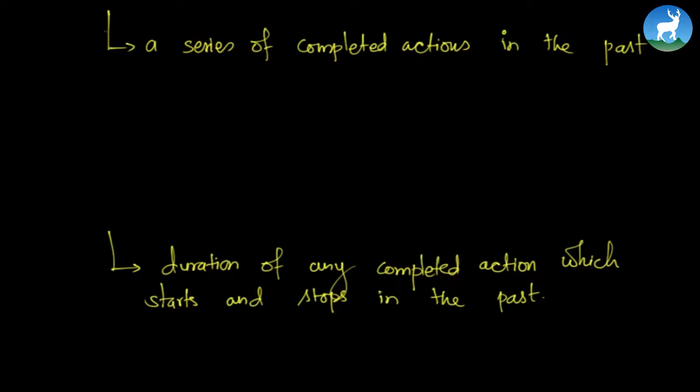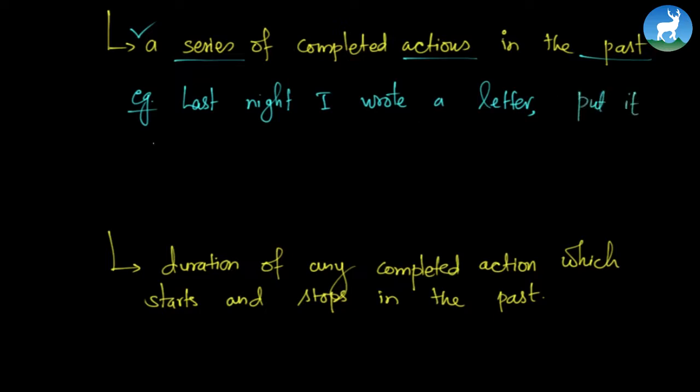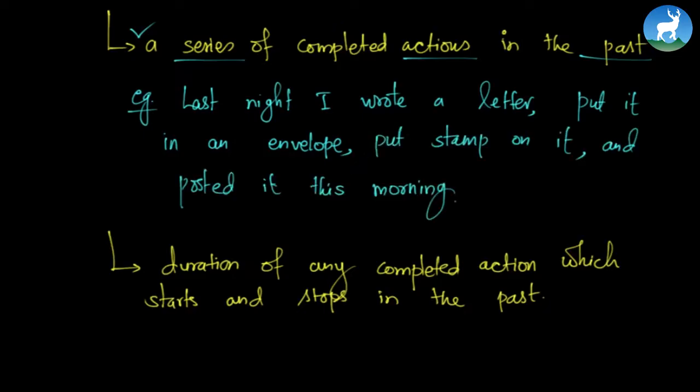Very good. Let us write some examples. So it is used to describe a series of completed actions in the past. For example, last night I wrote a letter, put it in an envelope. So this is just an example. In this sentence, I am trying to describe a series of completed actions. So a long series of actions that are already completed. Something like, last night I wrote a letter. The first action is writing a letter. I put it in an envelope, put stamp on it, and posted it this morning.